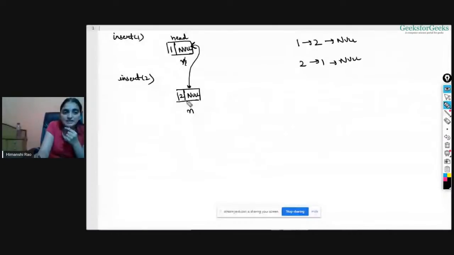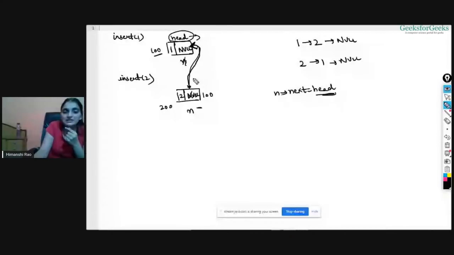So this is your head, and you know that this is your tail. The first node should be the head node. So somehow I should manage to make this node as my head node. And as you need to attach this link as well, what you need to do is, in n's next, this is your n, right? In n's next, pass the address of head. What is head? Head is the address of this node, right? Head basically contains the address of this node. So this is 100 and this is 200, right? So in n's next, you have done head. So this will be replaced by 100, right? So now we have 100 here. As soon as you'll do this thing, this link will be created this time, right?